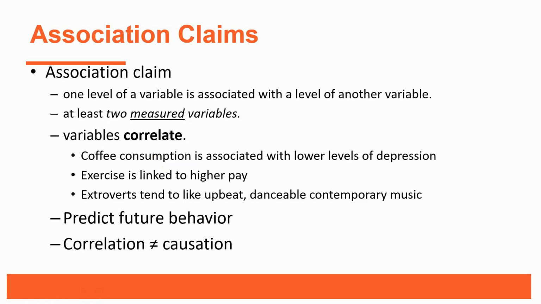Now, the important point here is because these are just association claims and they have to do with two variables being measured, we can never say that correlation is equal to causation. So, using that example we mentioned a minute ago, coffee consumption being associated with lower levels of depression, if we know something about somebody's coffee consumption, we can make a prediction about their depression level, but we can never say that coffee consumption had an impact on depression level. Or vice versa. We can never say depression level caused something with coffee consumption, because all we've done with these association claims is measure two variables.